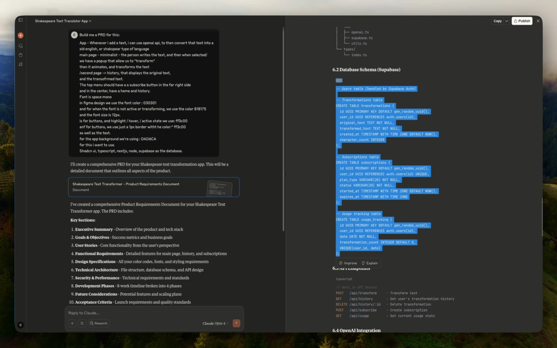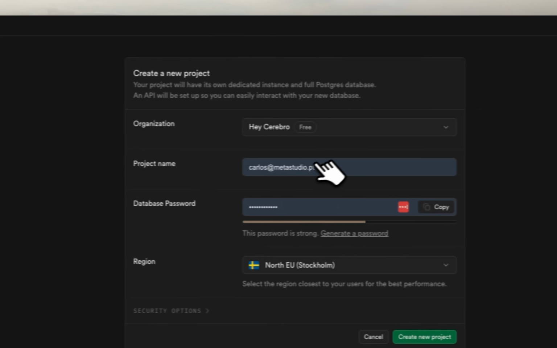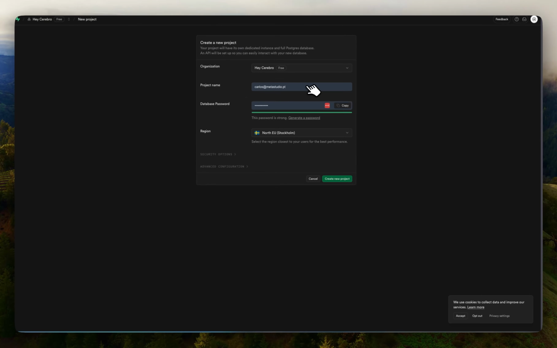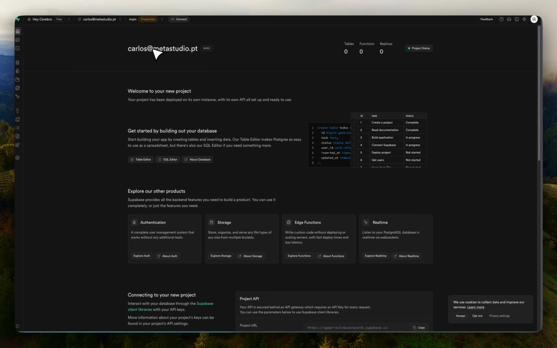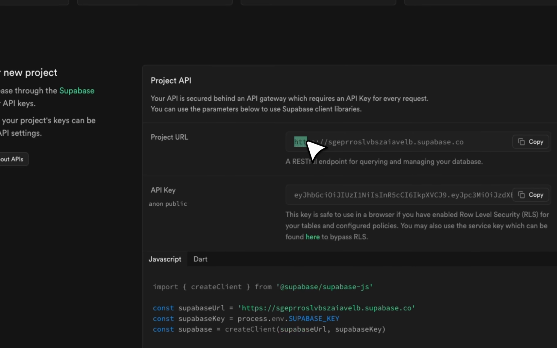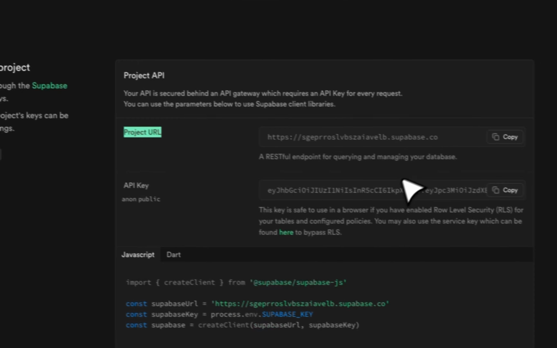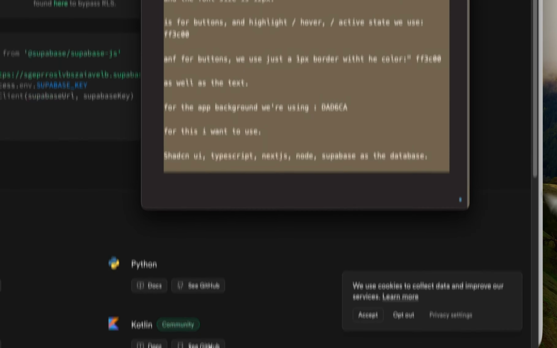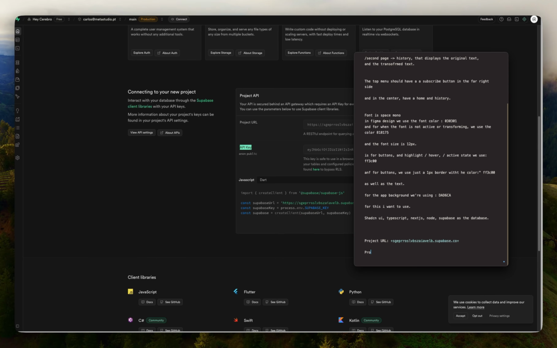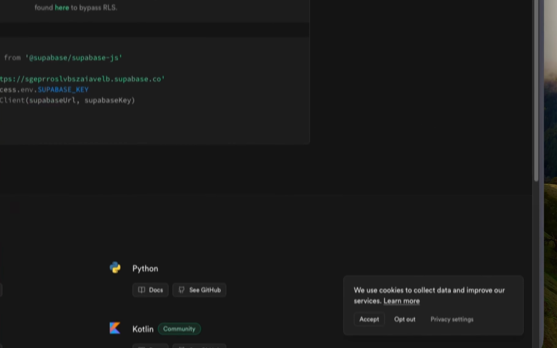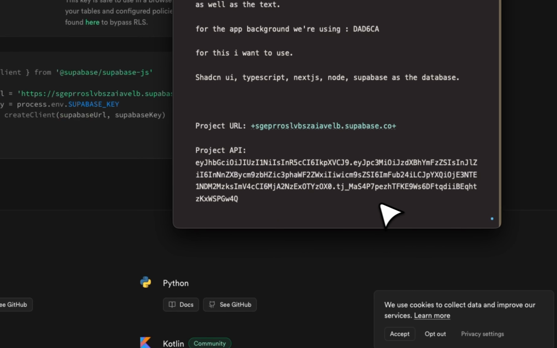So I'm going to go ahead and create a Supabase account. Once I create the account, I can go in and create a new project. I'm going to blur these out, but that looks good. Then create project. Once I create a project, you're going to see that we get this project URL and this API key. You basically need to save both of them. So for now, I'm just going to save them here: project URL and project API. We don't need to do anything with it for now, but this is good for us to save.